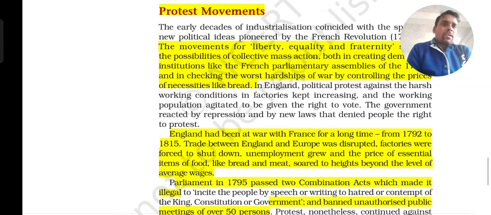So that made a lot of problems, and the prices of essential food items like bread and meat rose beyond the level of the average wages. How much were the wages that they used to get?